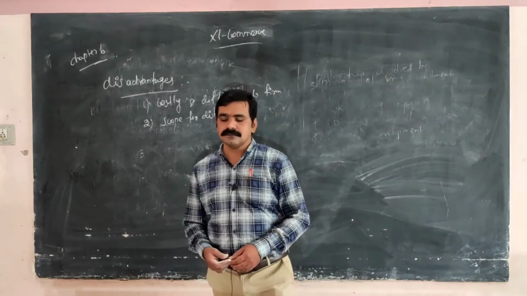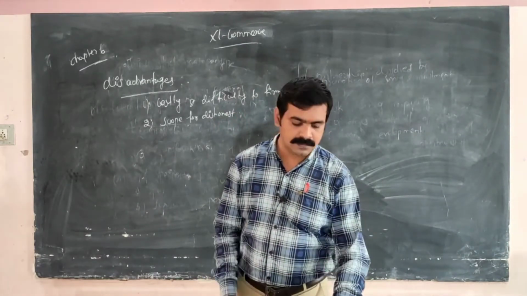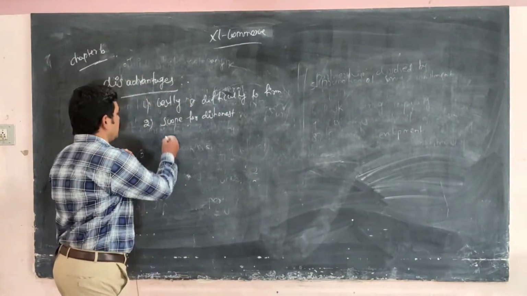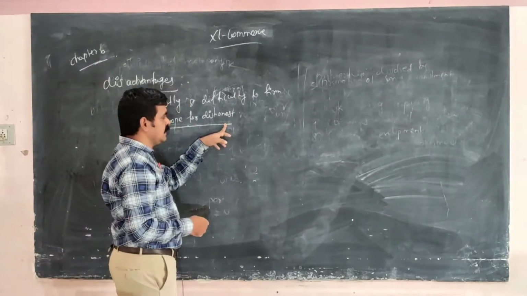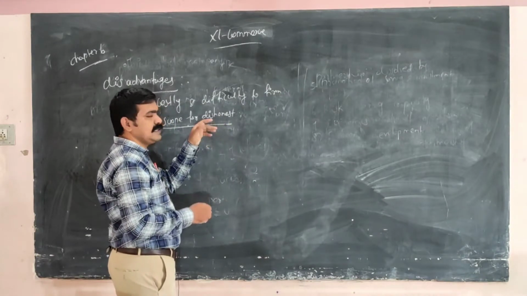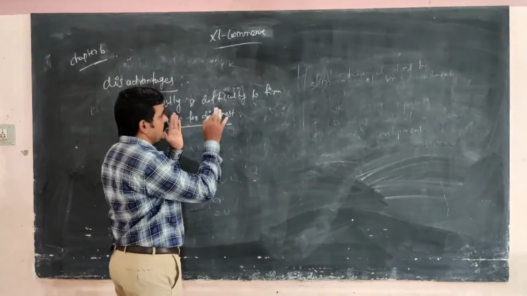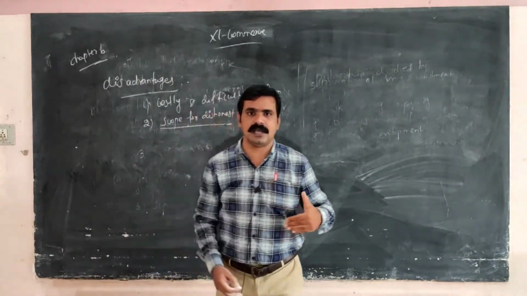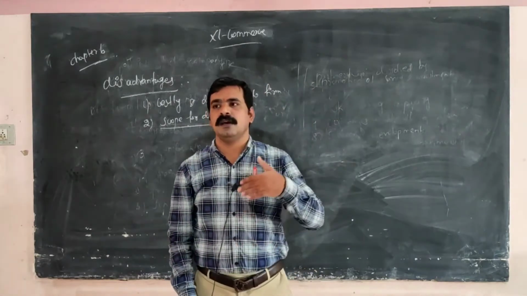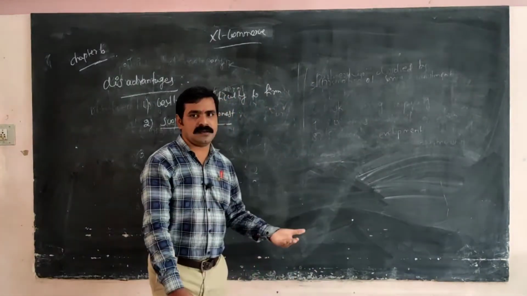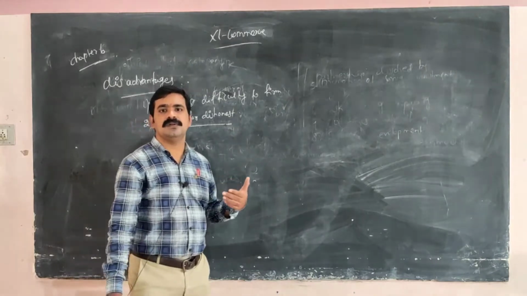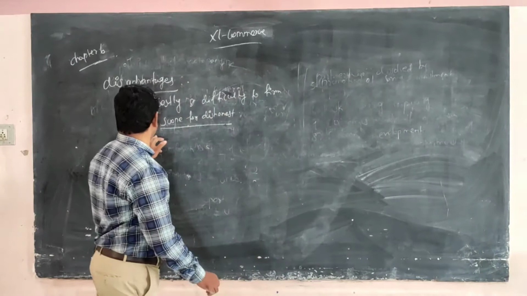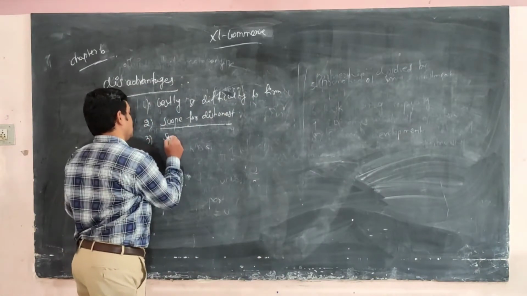The next one, speculation. Scope for dishonesty means a person may take money from the business. Costly and difficult to form a firm means the managers have to observe formalities to start the company, which may be high cost and high difficulty. This is the second one.